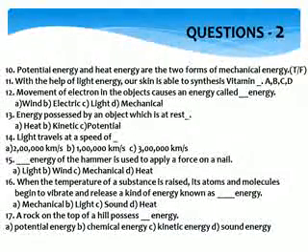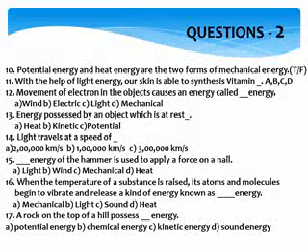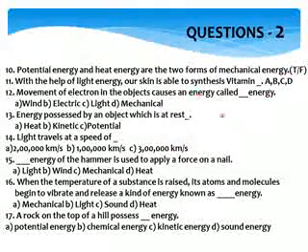Then 10th one, potential energy and heat energy are the two forms of mechanical energy. Potential energy and heat energy are the two forms of mechanical energy. True or false? It is false. Why it is false? The two types of mechanical energy are potential energy and kinetic energy. It is not heat energy. So it is false.